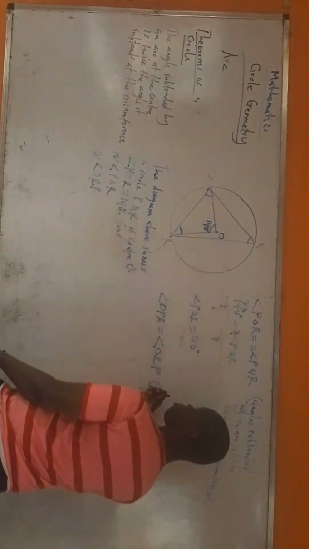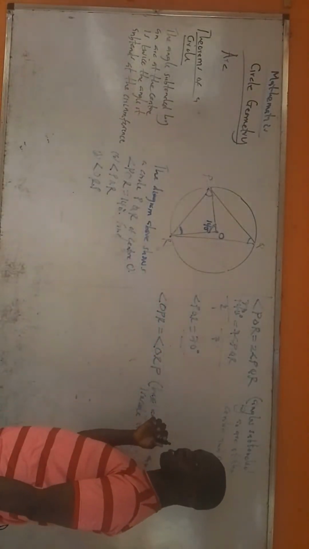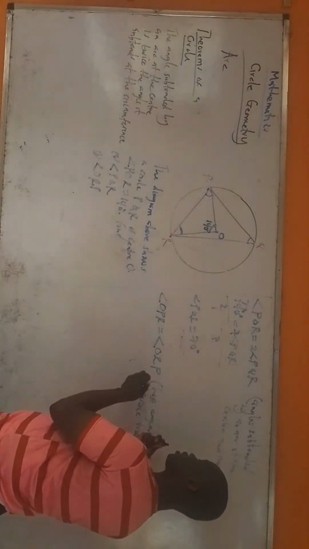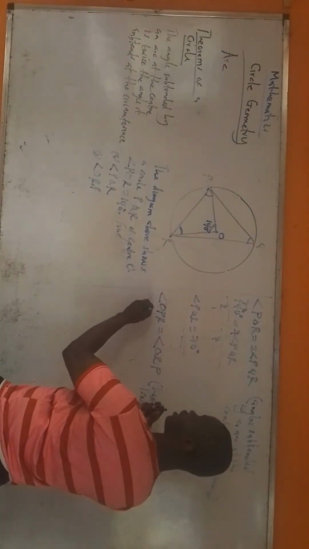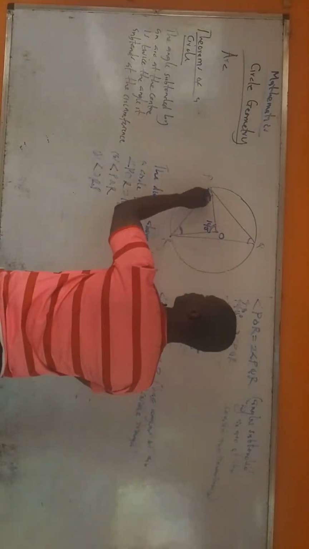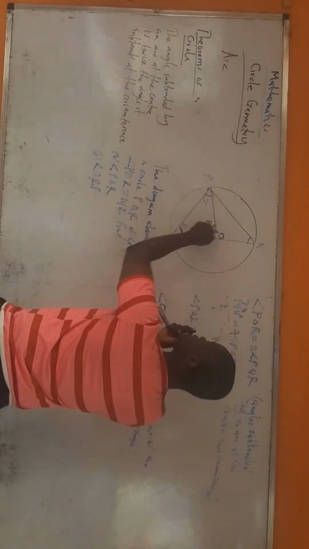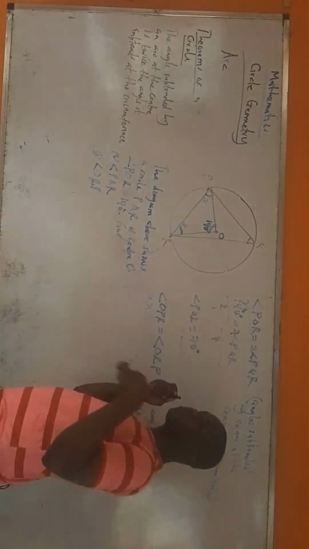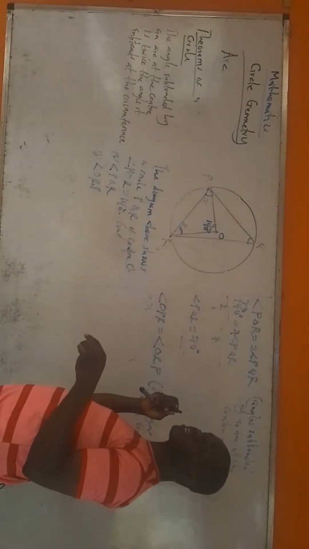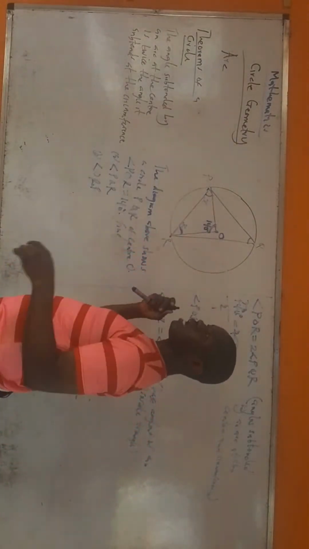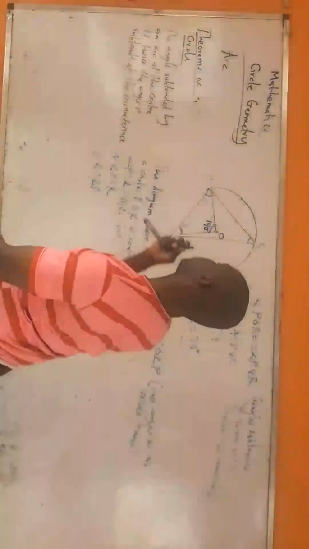So angle OPR is equal to angle ORP. I'll just let them be equal to X. That means this place is X and this place is X. So if I've established this is a triangle, remember, another plane geometry theorem is that the sum of angles in a triangle is 180 degrees.